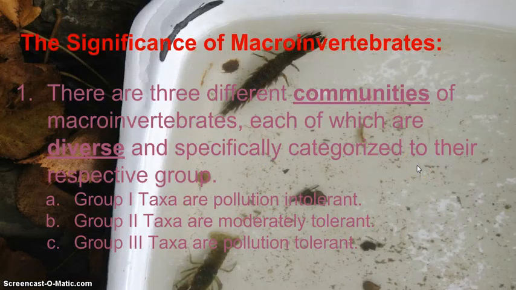So we went to Darby Creek and we researched microinvertebrates. There are 3 different communities of microinvertebrates, each of which are diverse and specifically categorized to their respective group. Here's the thing, there's 3 types. Group 1 taxa are pollutant intolerant. Group 2 taxa are moderately tolerant, and Group 3 taxa are pollutant tolerant.